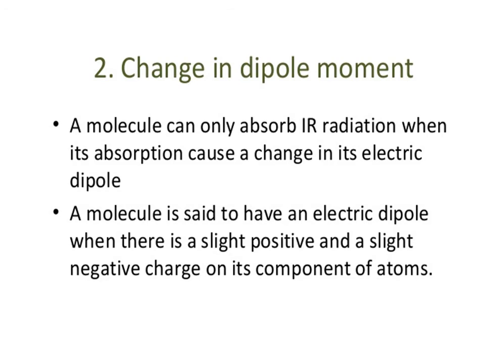That is, when the molecule undergoes vibrational excitation, there is an increase in its amplitude, thereby causing an increase in dipole moment. A molecule is said to have an electric dipole moment when there are slight positive and slight negative charges on the atoms, and then the molecule can absorb IR radiation, due to the change in dipole moment.